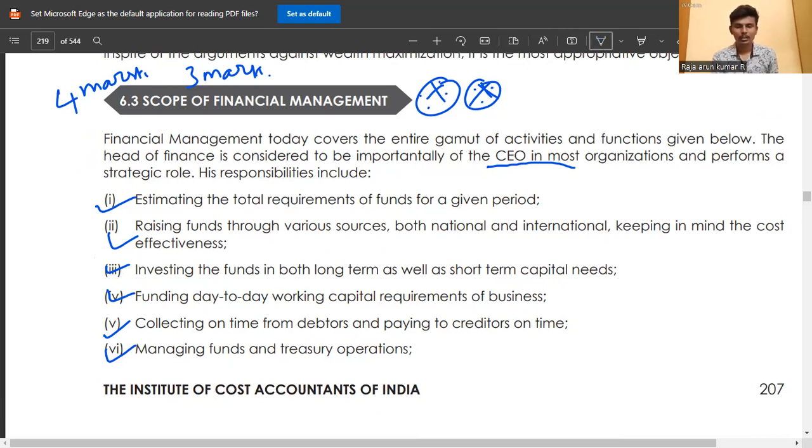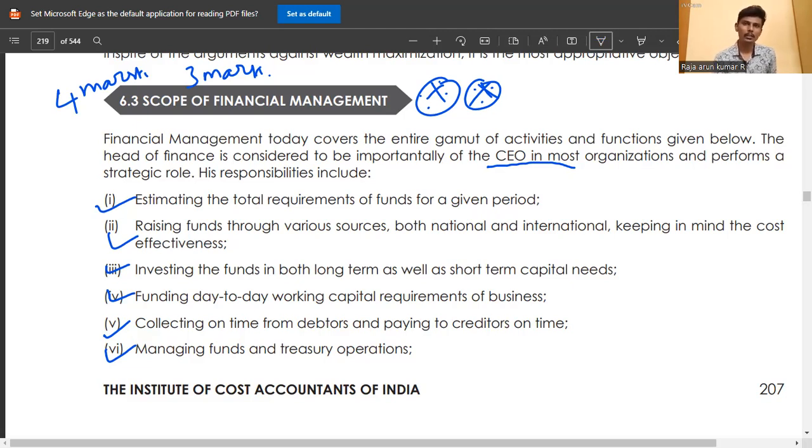The CEO estimates the total requirement of funds for the given period. What are the requirements of funds? The estimation is done by the CEO of the company. Then raise the funds through various sources, both national and international, keeping in mind cost effectiveness. Then invest the funds in both long-term as well as short-term capital needs.